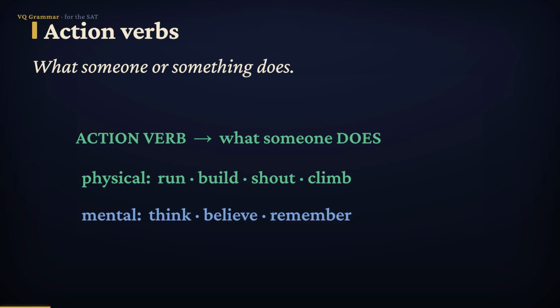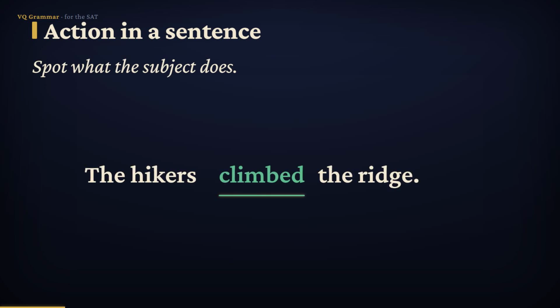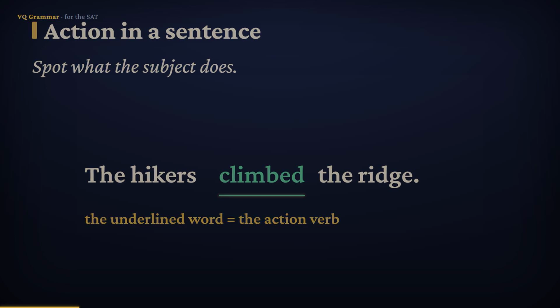And there's mental action, the kind that happens inside the mind: think, believe, remember. Both of those count as action verbs. For example, the hikers climbed the ridge. Climbed is the action. It's what the hikers did. So whenever a word names something being done, physical or mental, you've found an action verb.